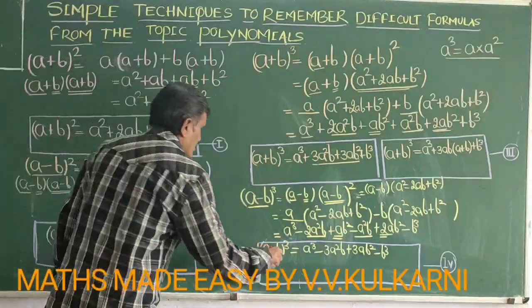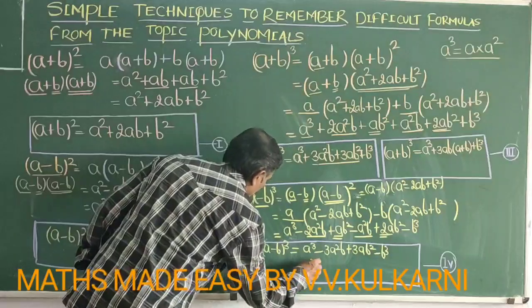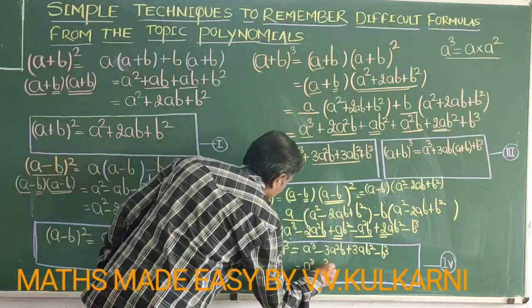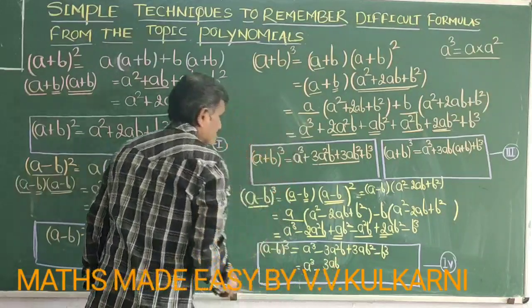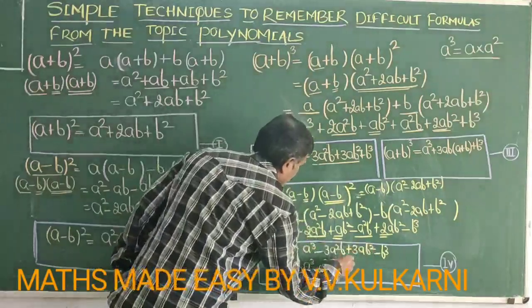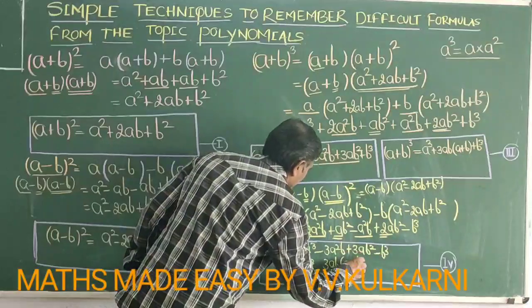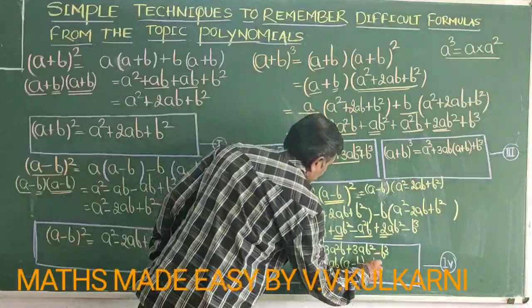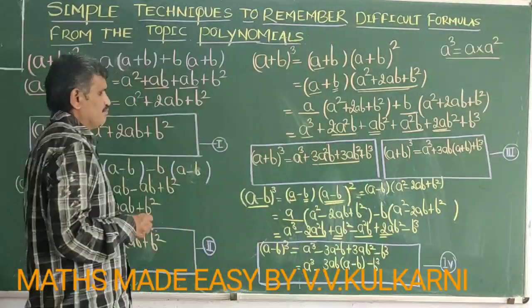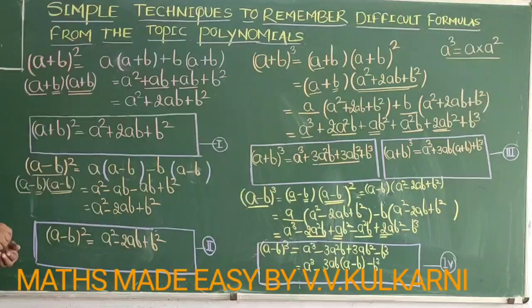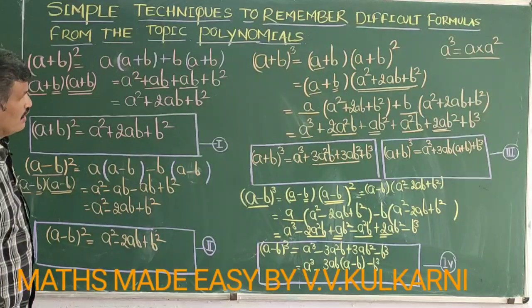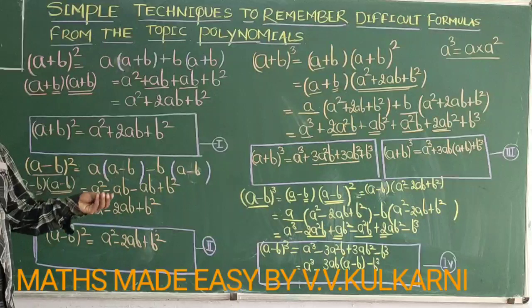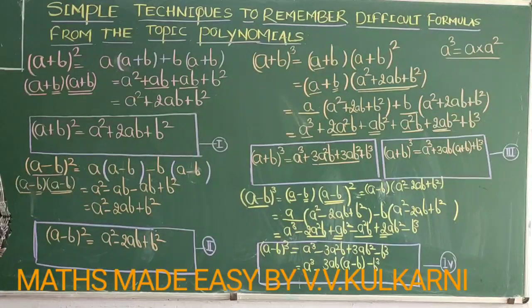Second way is what? a cube minus b cube, I can take minus 3ab common. If I take minus 3ab common, what remains in the bracket is (a minus b), whole cube, minus b whole cube. So children, this is the method in which you can remember any difficult formula in a very simple manner.